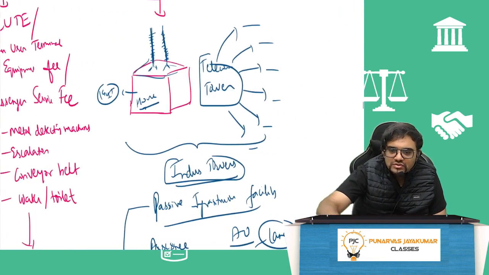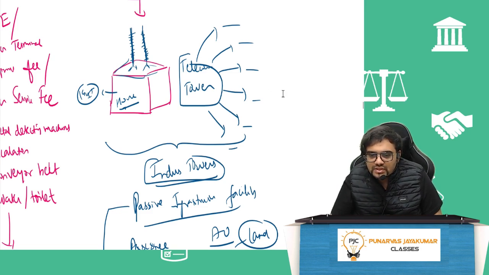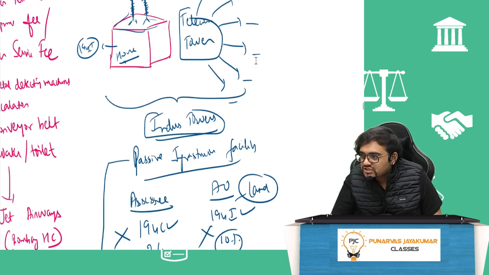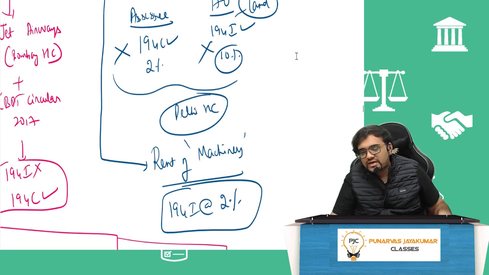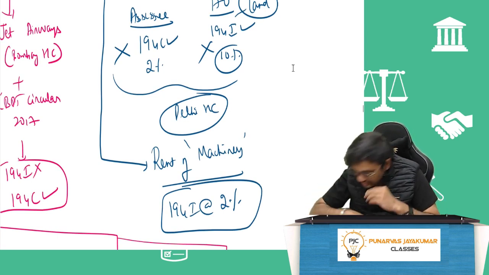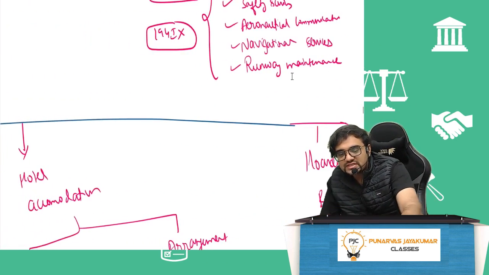Similarly, there will be a house, on the house there will be a telecom tower, right? Some company owns that tower, they will be paying rent to the owner. Is it 194I? Yes. But this telecom tower, that passive infrastructure facility, they will give it to various people, Airtel, Jio and all these people. Now is that 194I or 194C? It went to the court. They said it is renting of machinery and it will come under 194I. What rate? 2%. These are all the various examples you can give.